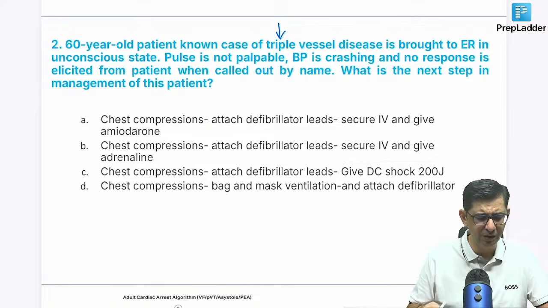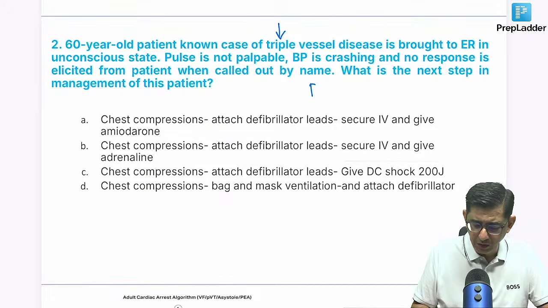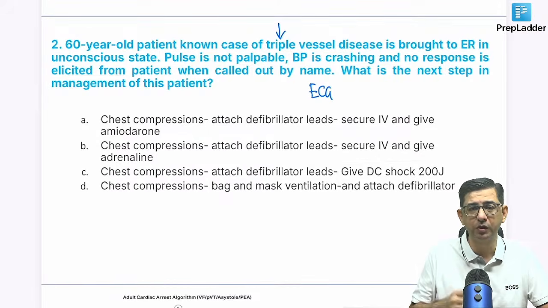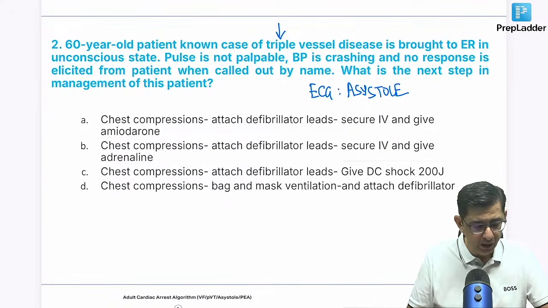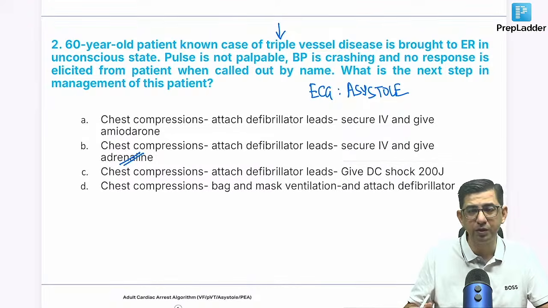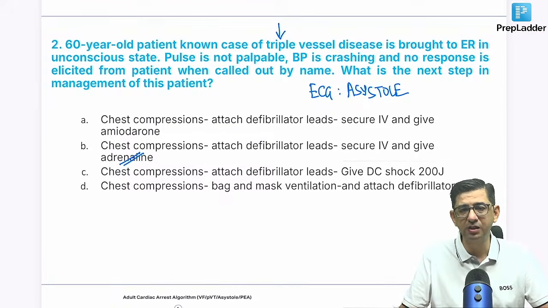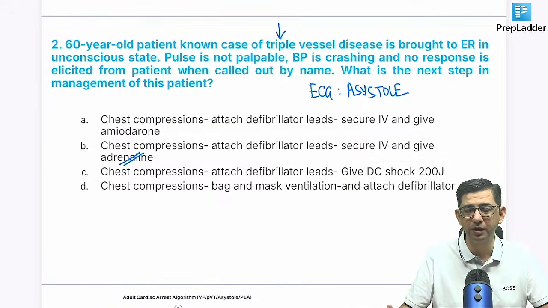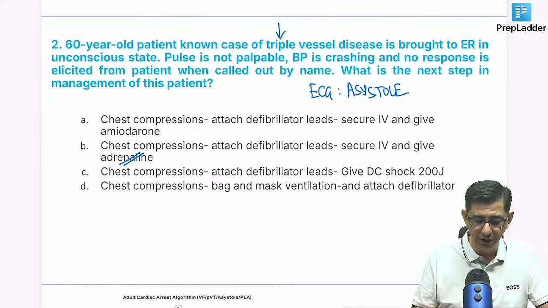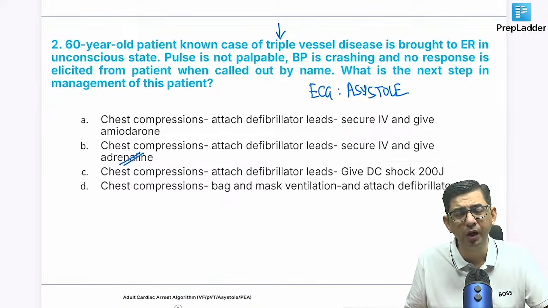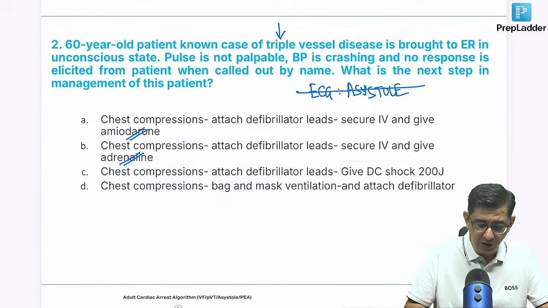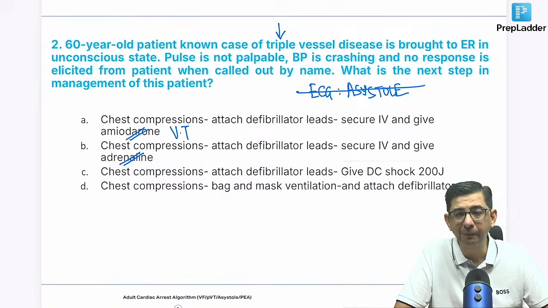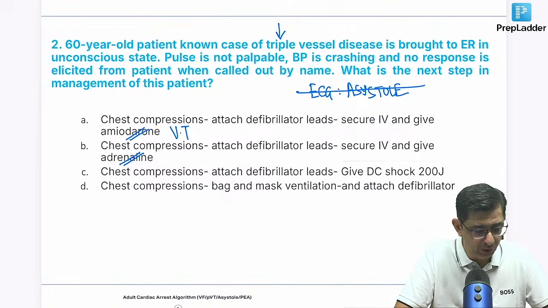Well guys, in this question there is no mention of any ECG finding. Suppose the question said that the person is having asystole, then it makes sense that I pick up asystole and give adrenaline. But at the moment there is no asystole given in the question. Read the question, guys. This is a standard advanced cardiac life support scenario. What you need to pick up in a question is what the rhythm given is. Is it shockable? Is it a non-shockable rhythm? In this particular chap, there is no ECG given in the question, so I will not answer adrenaline. There's no mention of any ventricular tachycardia, so I will not answer amiodarone. That gives me a pretty good idea to arrive at the correct answer.